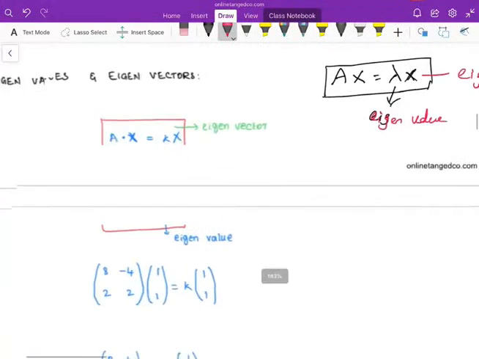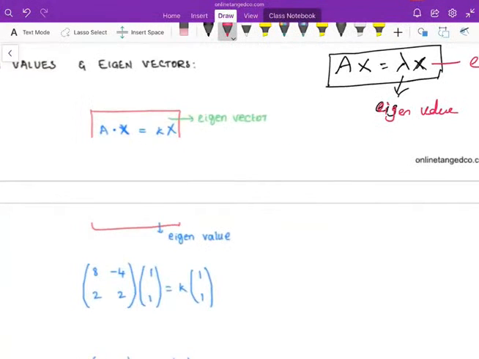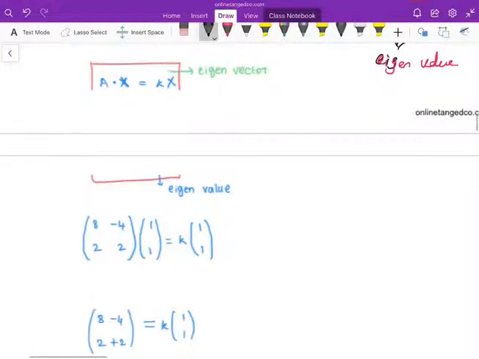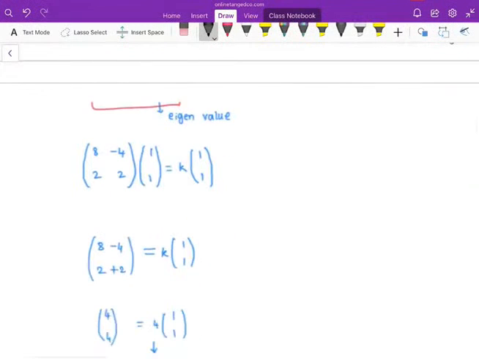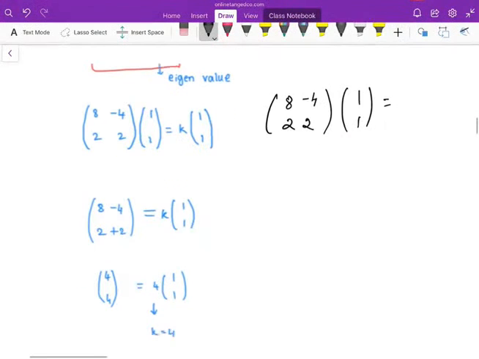Okay, let us take one particular example. I am having a matrix something like this, 8 minus 4, 2 2. This is the vector I am passing, this is my input vector. If you pass the input vector, let's see what is happening. Do the matrix multiply. The concept is that k times the vector should be the output. That should be our answer.